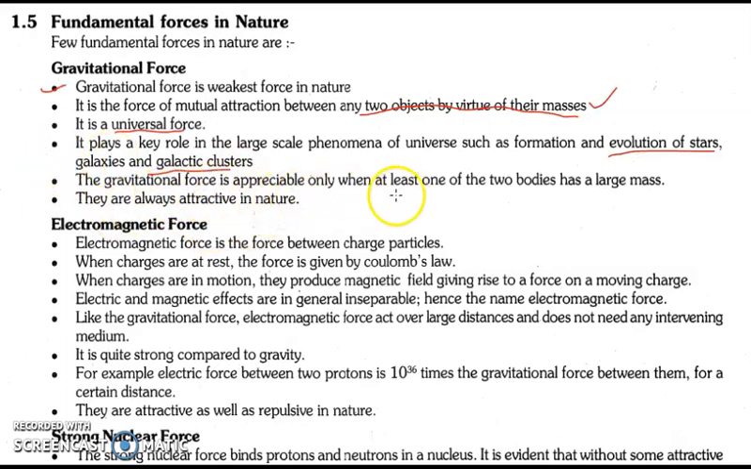Gravitational force is appreciable only when at least one of the two bodies has a larger mass. Means there has to be a comparative ratio of masses. It is not correct if we try to find a gravitational force between two electrons whose mass lies in the range of 10⁻³¹.